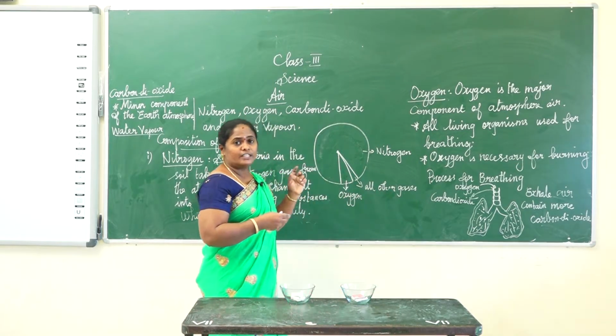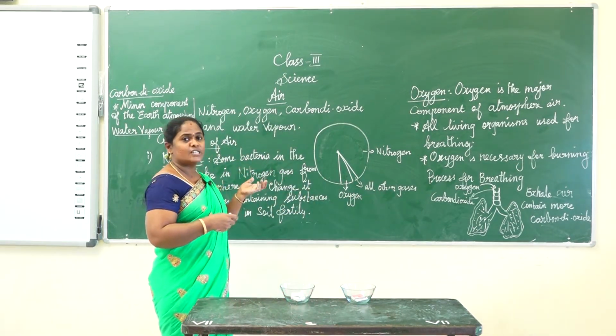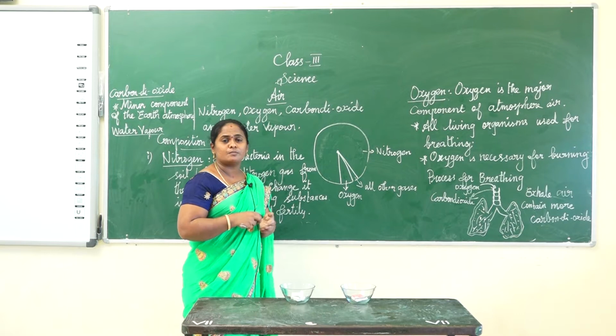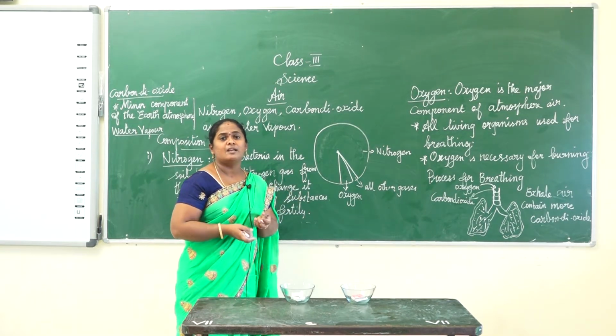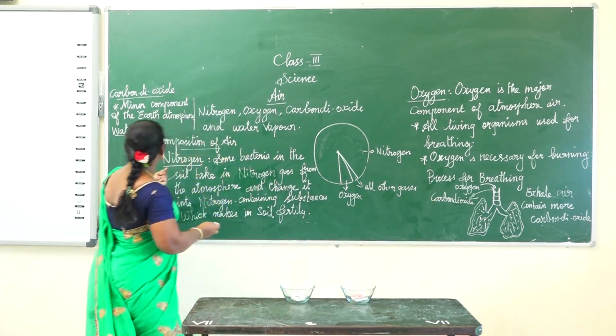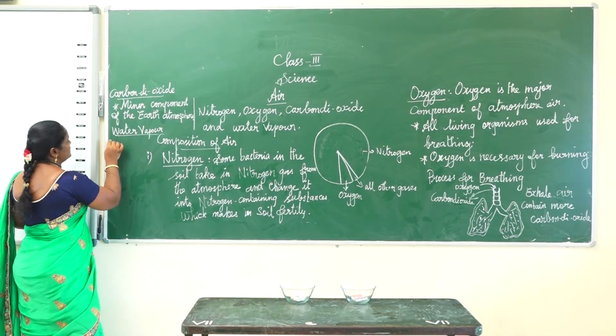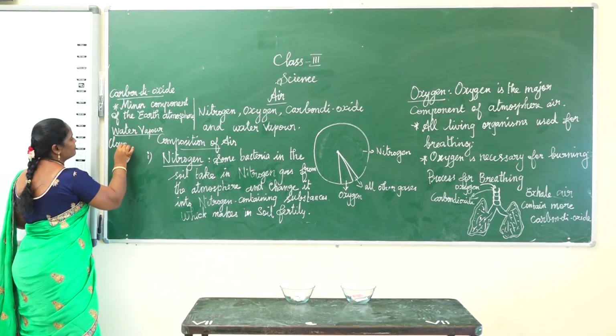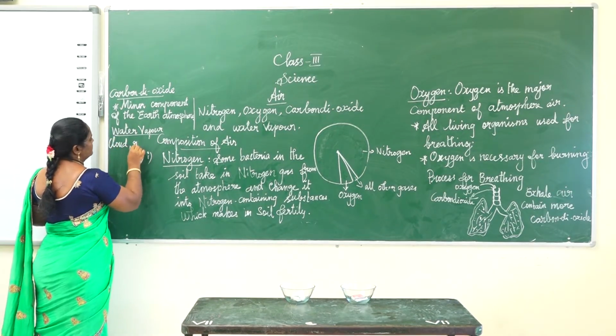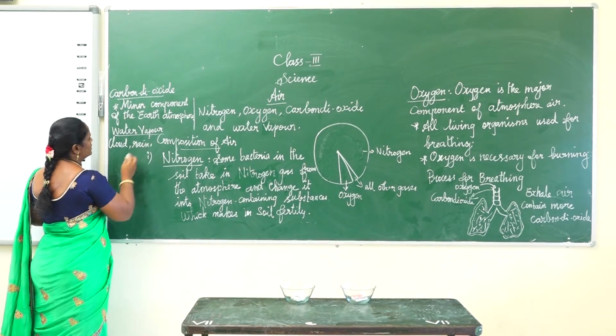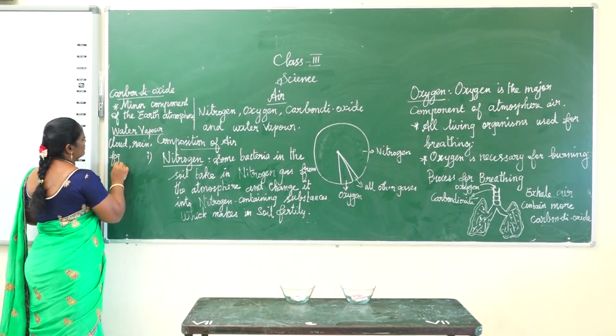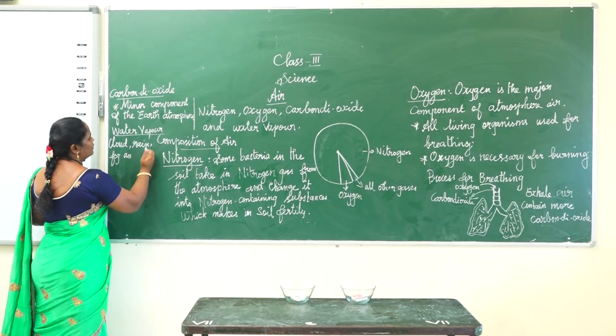So water vapor forms condensation. Okay, water vapor on condensation forms such as cloud, rain, fog and smoke.